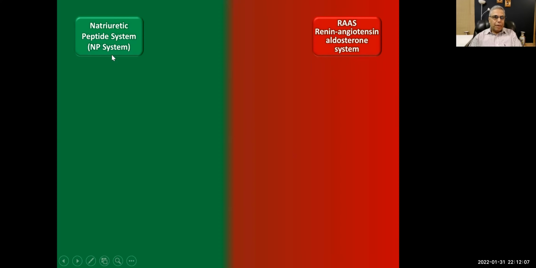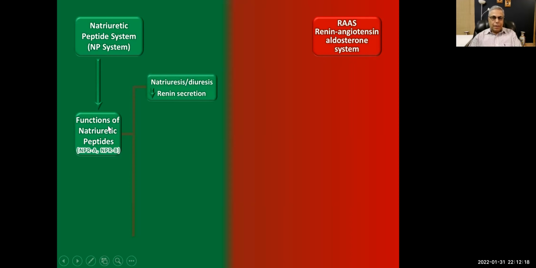So natriuretic peptide system, functions of the natriuretic peptides, it has got two receptors, A and B. And the effects of these natriuretic peptides are natriuresis, diuresis, and decreased renin secretion. Both are good effects. They decrease the volume. Vasodilation and decrease in blood pressure.